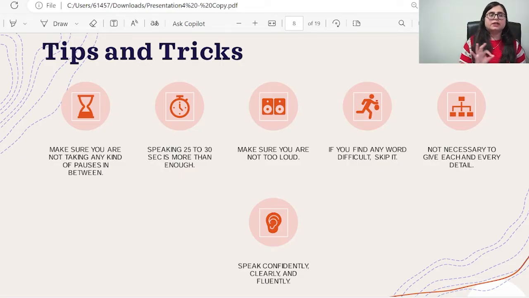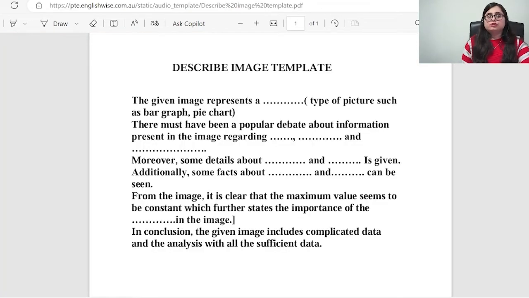If you find any of the words difficult in the image, do not speak that word. Better to skip it. Third, not necessary to speak each and every word given in the image. You can just speak the highlight points. That's more than enough. Speak confidently, clearly, and fluently, and you will be getting a very good score in your describe image. So here is the template I was talking about.